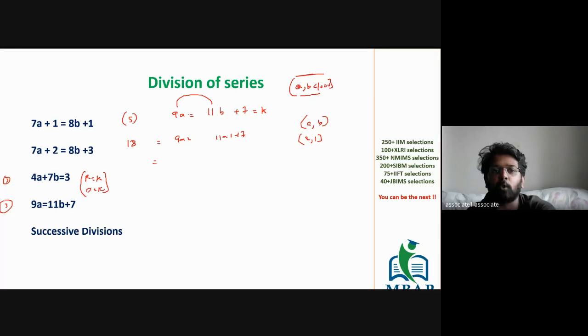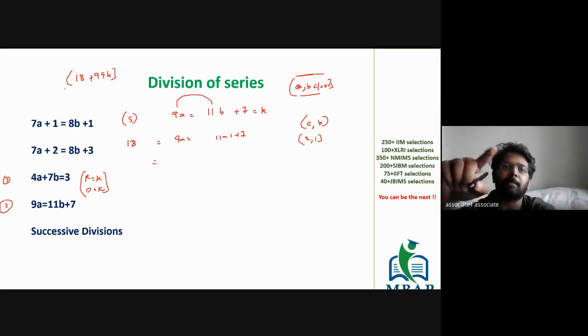Take the LCM of the given coefficients of a and b. The series is 18 plus 99k.